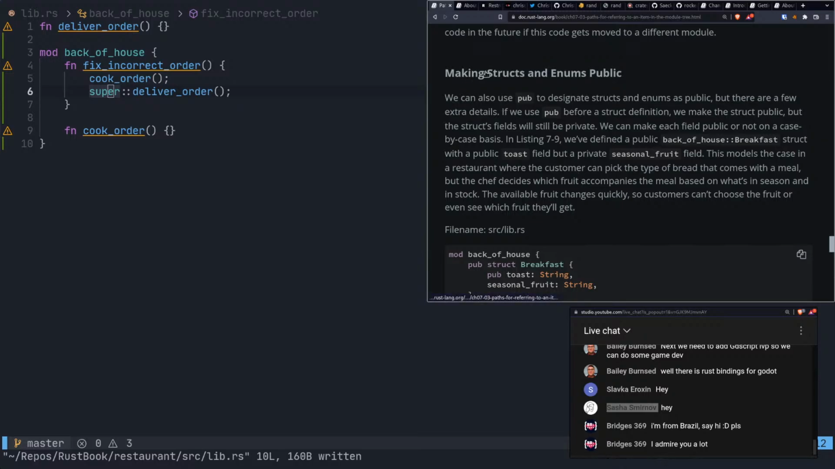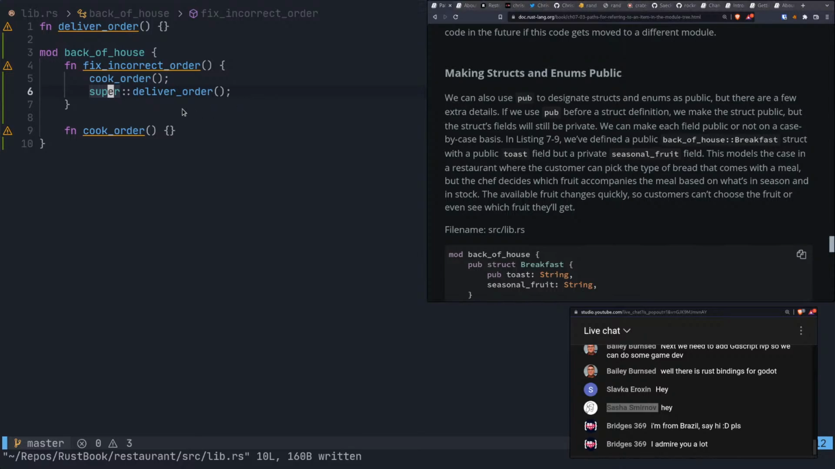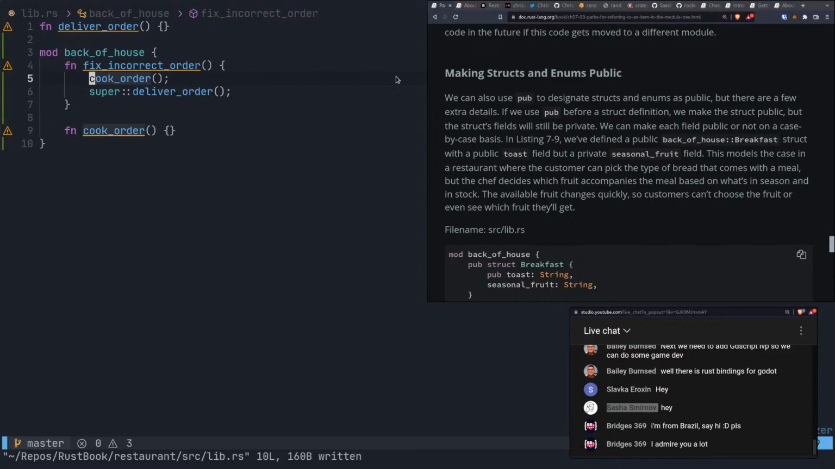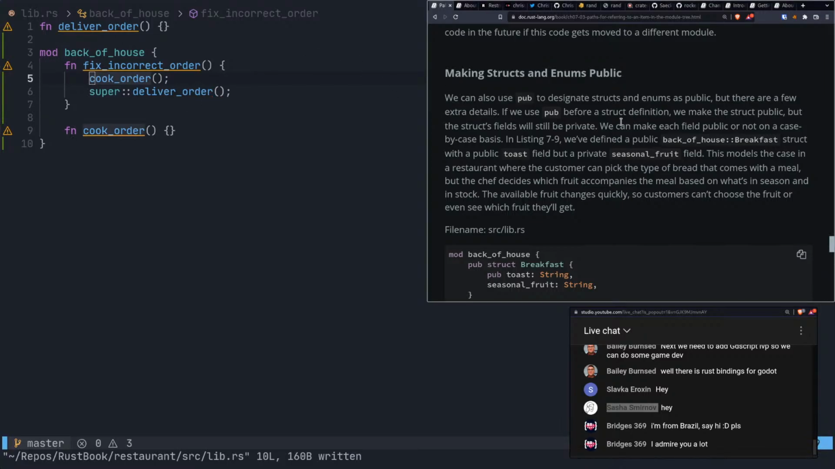All right, so making structs and enums public. We can also use pub to designate structs and enums as public, but there are a few extra details. Actually, I'm just curious really fast. If we do this like that, even if this is public, it still won't work because it has no context. Yeah, it's just not in the scope at all. Okay. We can make each field public.